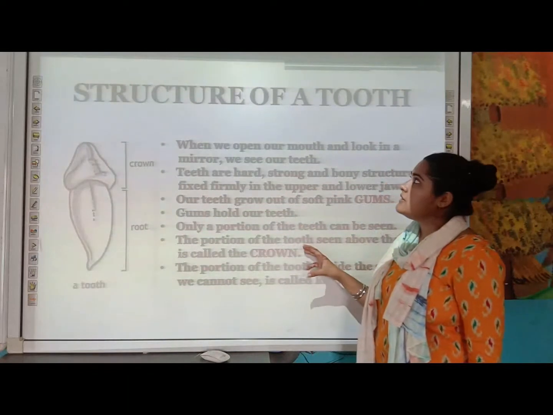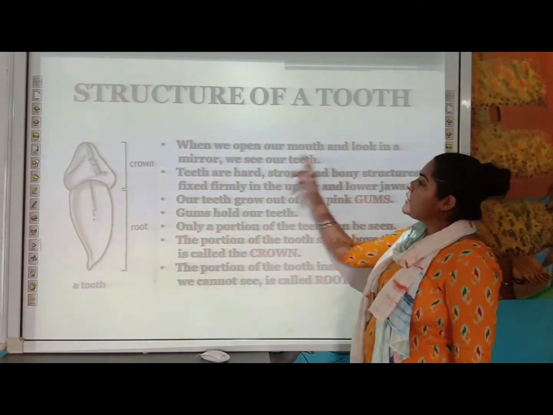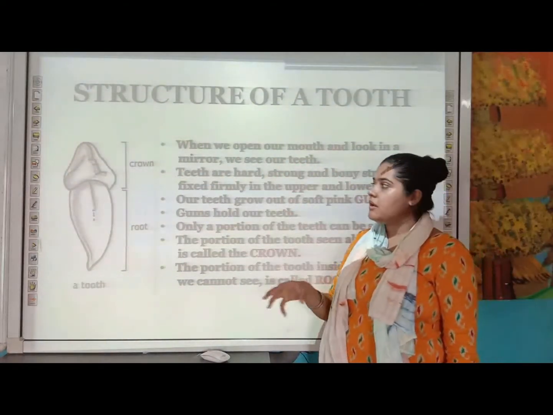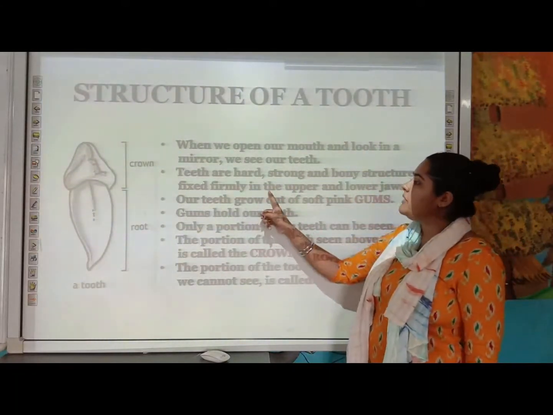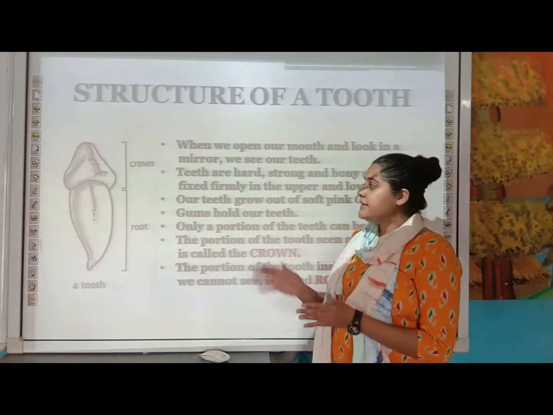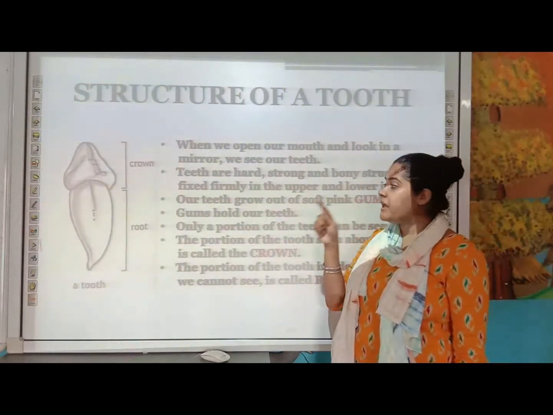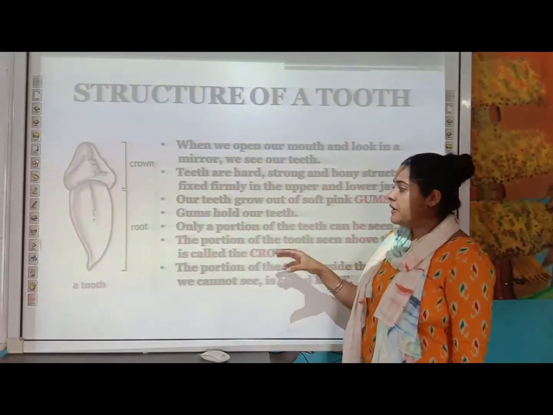Next, let us discuss the structure of the teeth. When we open our mouth and look in the mirror, we see our teeth. The teeth are very hard, strong, bony structures which are firmly fixed in the upper and lower jaw. These teeth are fixed in a soft pink part which is called the gums.